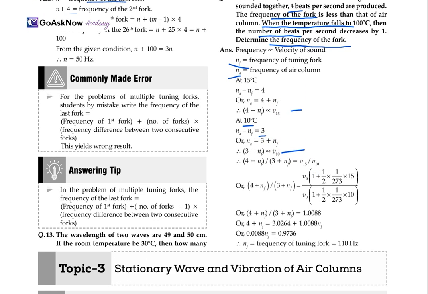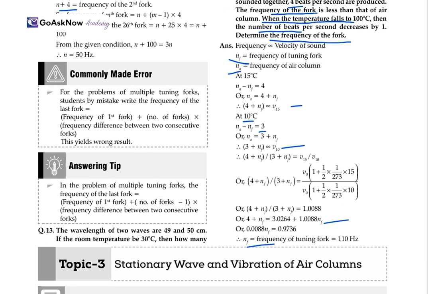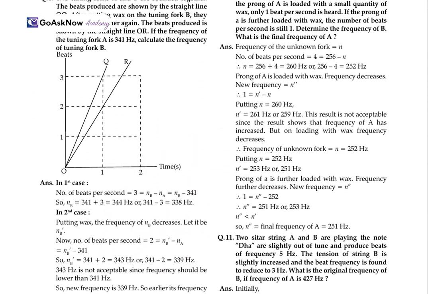So here we'll simplify it and we get 4 plus NF upon 3 plus NF is equal to the square root of (1 plus 1 by 2 into 1 upon 273 into 15) upon (1 plus 1 by 2 into 1 upon 273 into 10). So we simplify this equation and here we get 4 plus NF upon 3 plus NF which is equal to 1.0088. So we simplify this equation and here we get the value of NF, or the frequency of the tuning fork, is equal to 110 Hertz. So the value of frequency is equal to 110 Hertz.